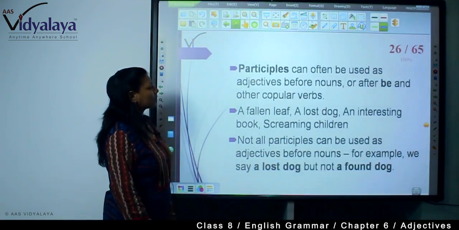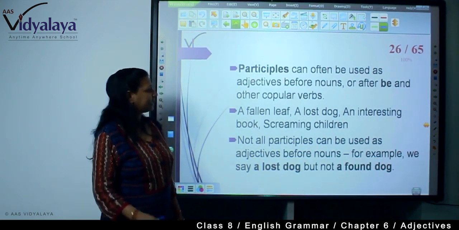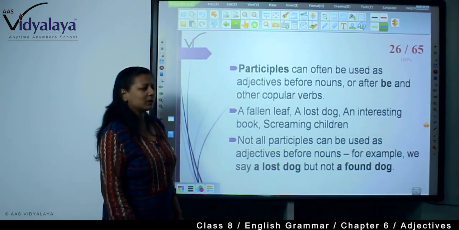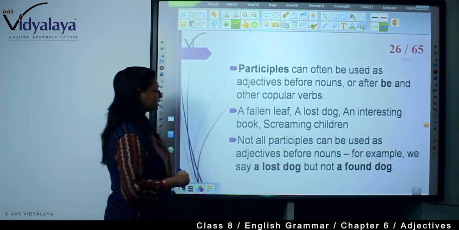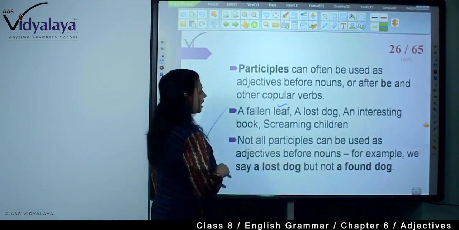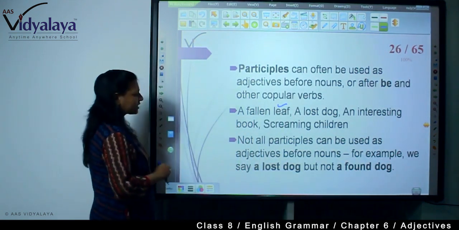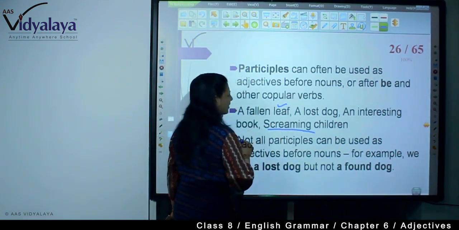Now, participles can often be used as adjectives before nouns or after be and other copular verbs. For example, a fallen leaf. See, fallen leaf, just before the noun. A lost dog. An interesting book. And the screaming children.